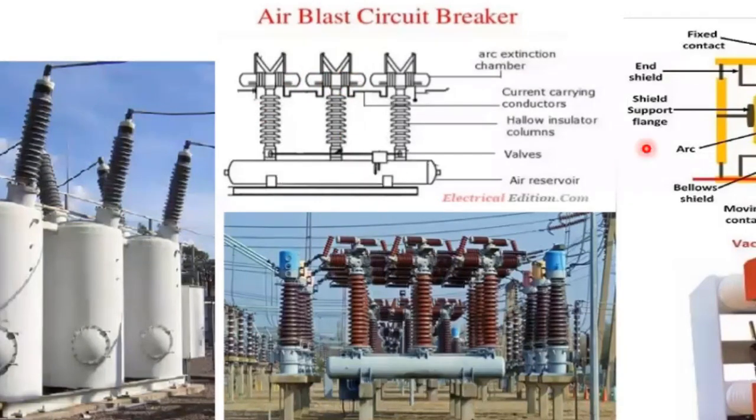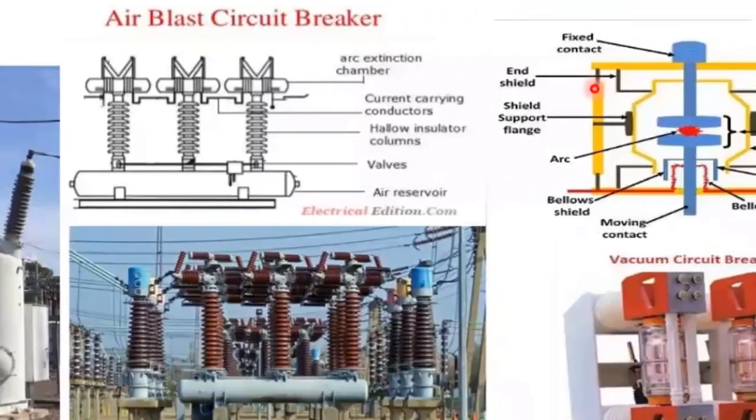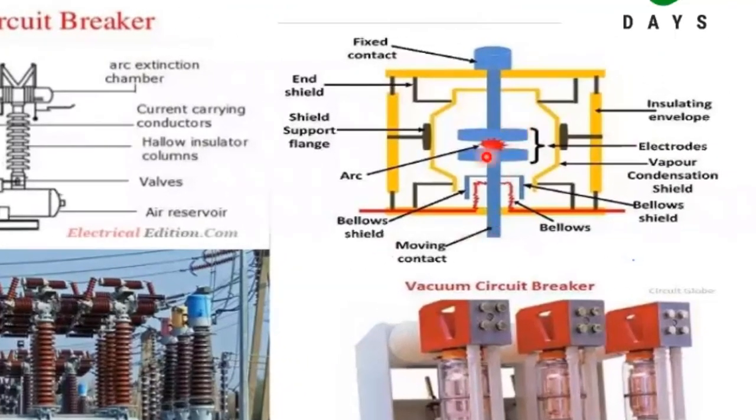And this is a vacuum interrupter, a vacuum circuit breaker. Here these are the electrodes, and this is the gap. Once the electrodes start moving, there will be an arc, and this arc gets extinguished through the vacuum.